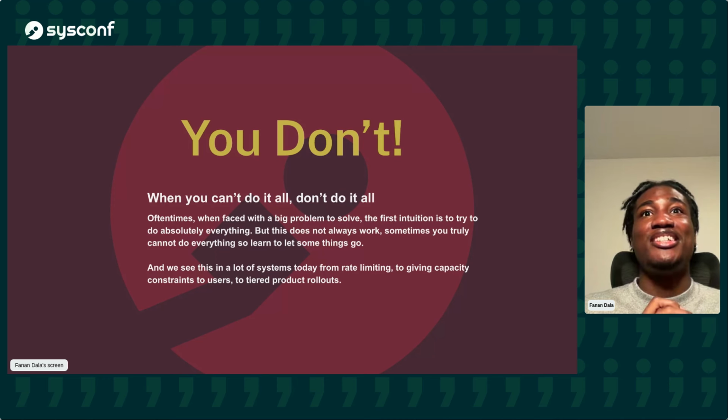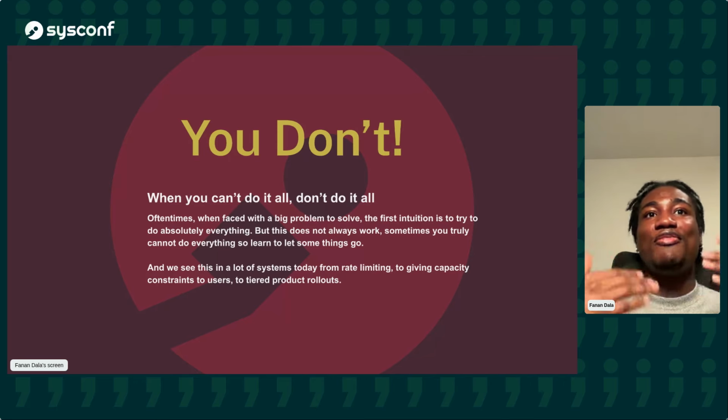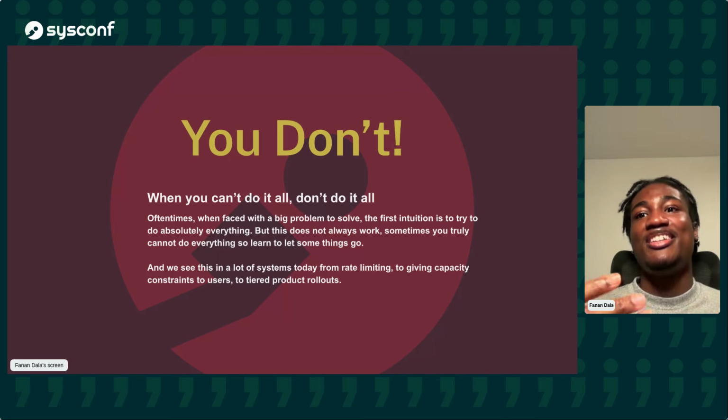Right now, Snapchat says if you have more than 5 gigabytes in your memories, you need to start paying for it, right? And then some people do tiered product rollouts. So when Twitter was releasing the voice note feature, they only released it to a few set of people before it was released to every single person. So you can solve for a particular set of users first and then roll out for everyone. So don't do everything if you can't.